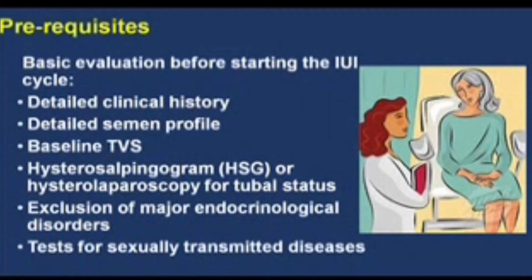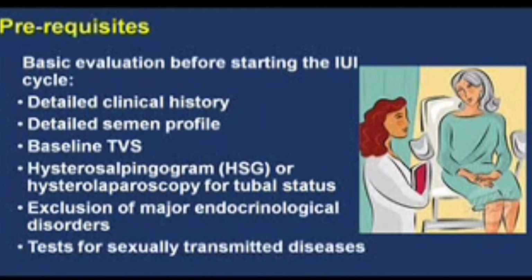The prerequisites or basic evaluation before we start an IUI cycle: as in all cases, we approach a case with a detailed clinical history. We should also have a detailed semen profile and a baseline transvaginal ultrasound to rule out any kind of ovarian pathology. Particularly on day 2, before starting an IUI cycle, we should know that there are no cysts in the ovary.